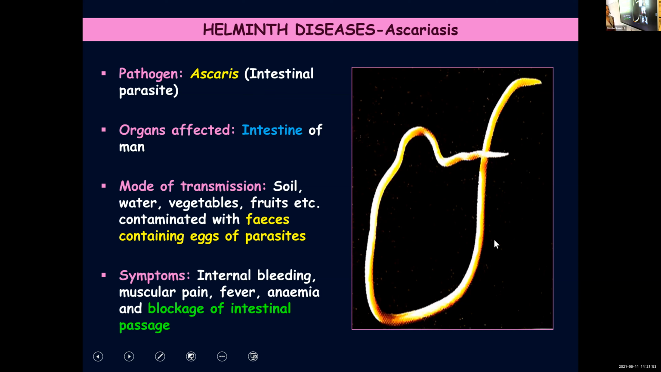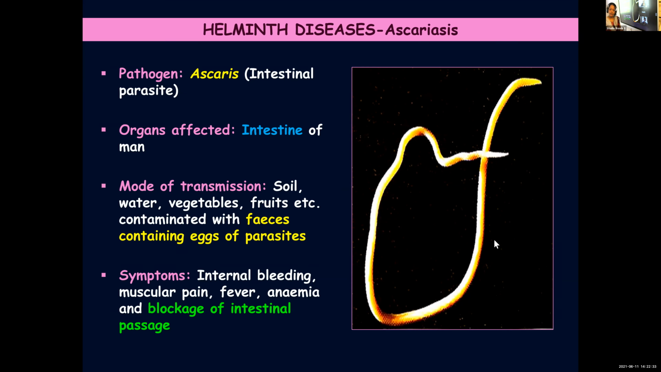Then symptoms: internal bleeding, muscular pain, fever, anemia and blockage of intestinal passage. And you know the significance of your intestinal passage. It is through where the digested, undigested food, the food materials, even the waste materials have to pass. But when these worms multiply in number, they will block the intestinal passage. So that can lead to so many complications. Even though we say it is a worm trouble, this can create so many health hazards in your body.